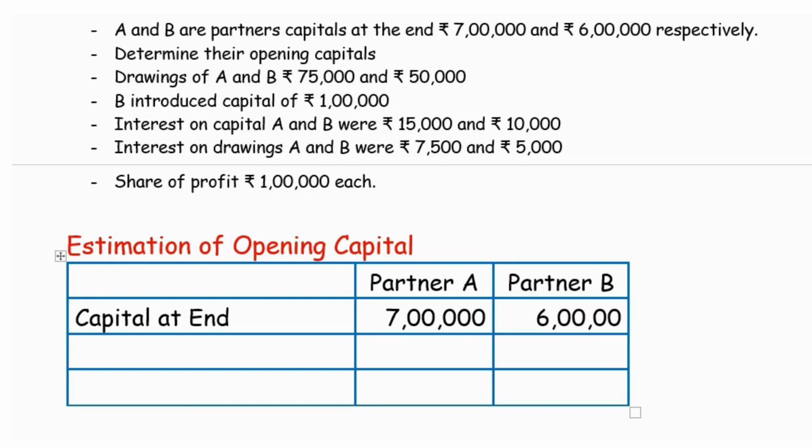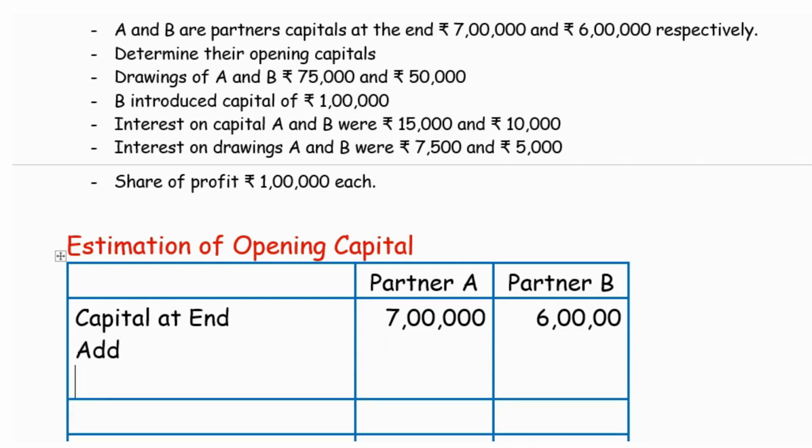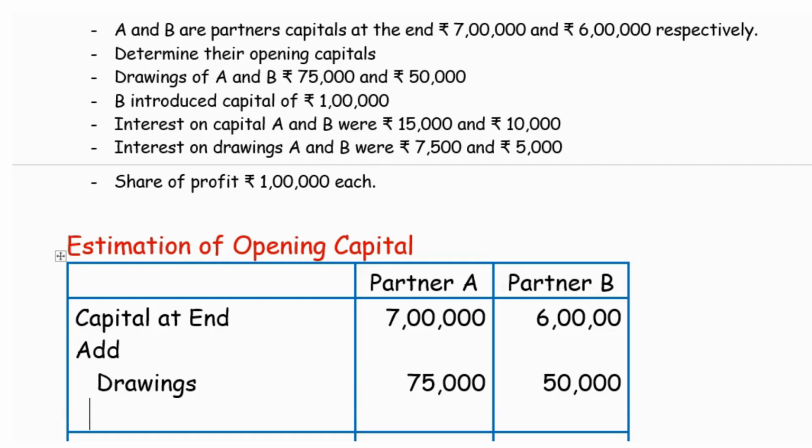With this, we will be adding the drawings. For partner A, the drawings is 75,000 and for partner B, the drawings is 50,000. And we add the interest on drawings.